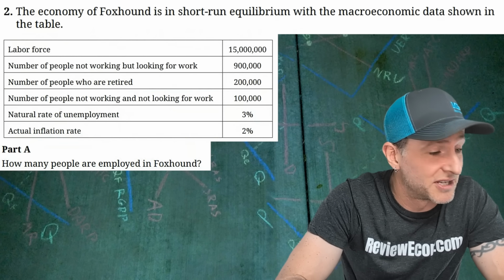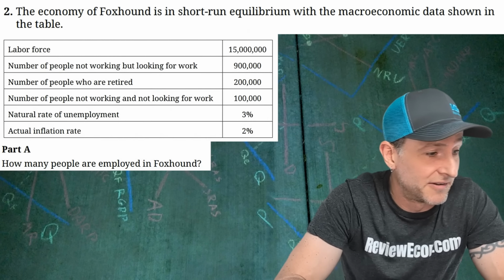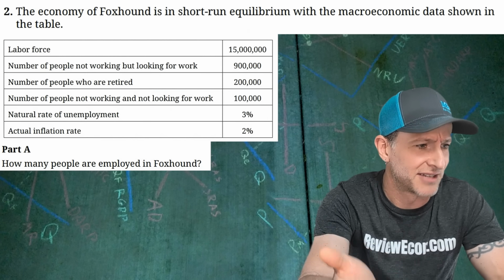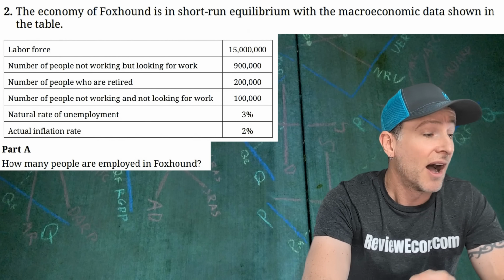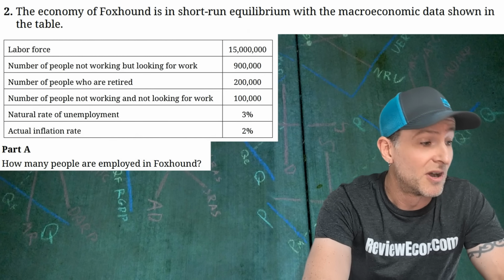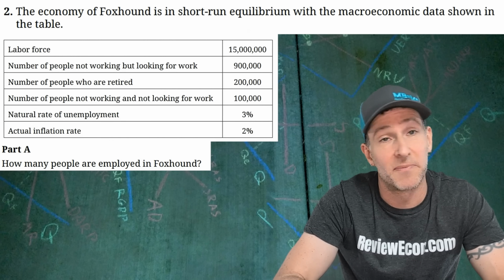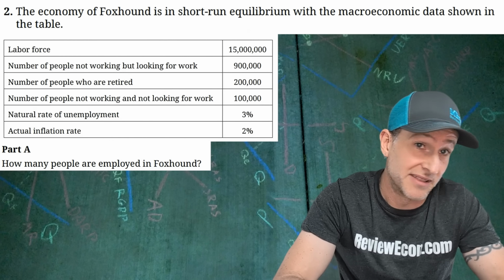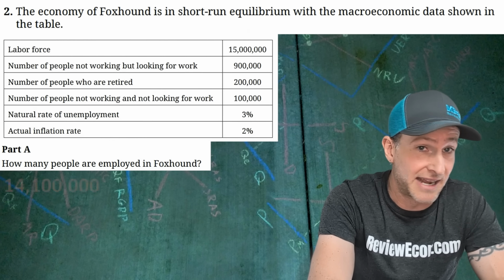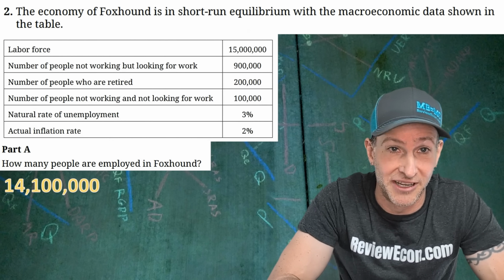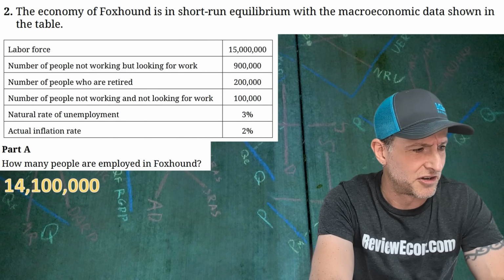We have a whole bunch of numbers in a table, and with all those numbers, the first thing we need to do is say how many people are employed in Foxhound. This is the country there. By the way, Foxhound is currently in short run equilibrium, and they've got that data in the table. All right, so we have our labor force, which is 15 million people. We have the number of people that are not working but are looking for work. Those are unemployed people. So the people that are employed is going to be the labor force minus the unemployed. So I'm going to take that 15 million, subtract the 900,000, and that gives me 14,100,000 people. And I think that's what you'll need. You don't have to show your work on this one.